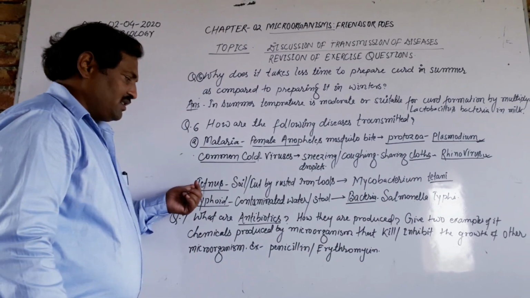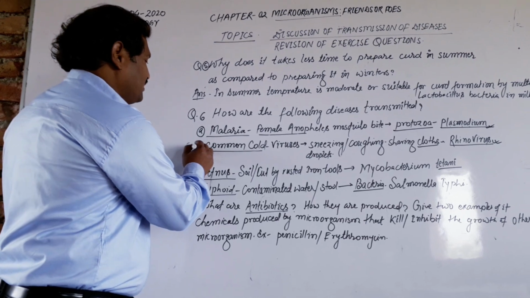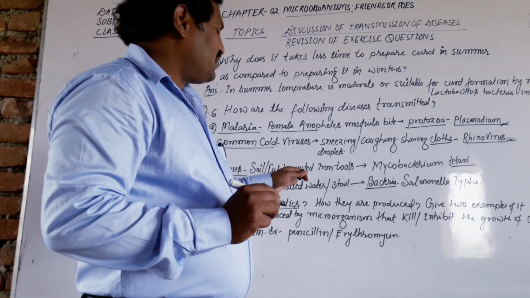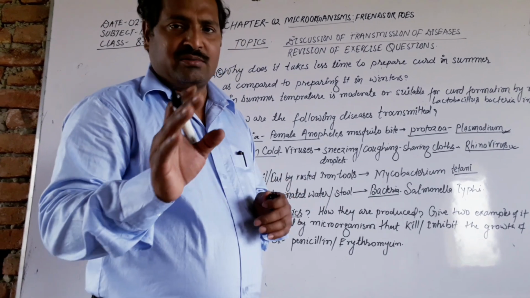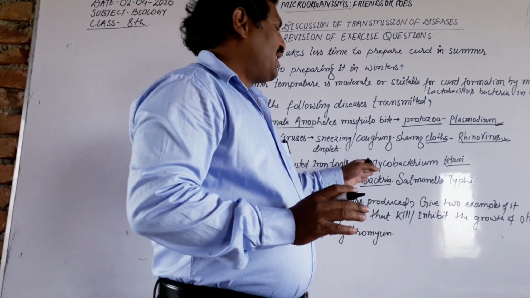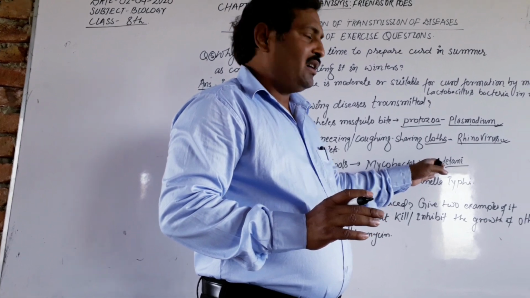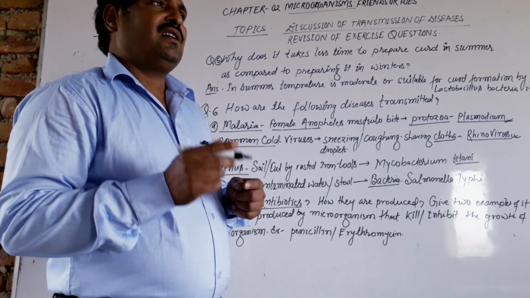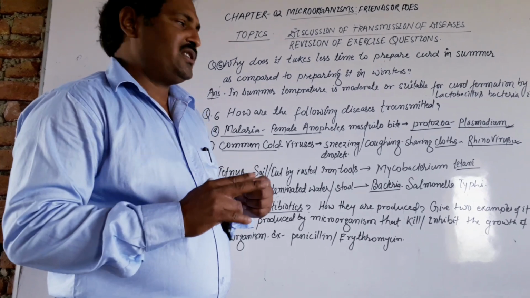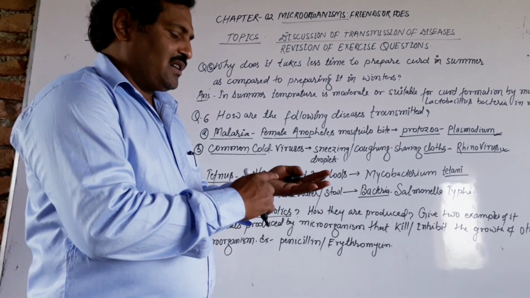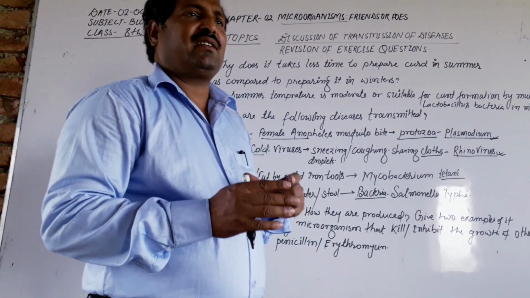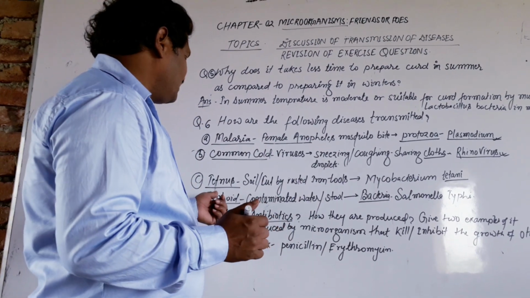Third is tetanus. Tetanus is caused through soil cuts by rusted iron tools. It is caused by a bacterium, Clostridium tetani, as named in the lecture (mycobacterium tetani). This is spread when we use rusted iron nails or a tool causes a cut, or we have cuts in the soil, and through the soil this bacterium enters our skin and we suffer from tetanus.